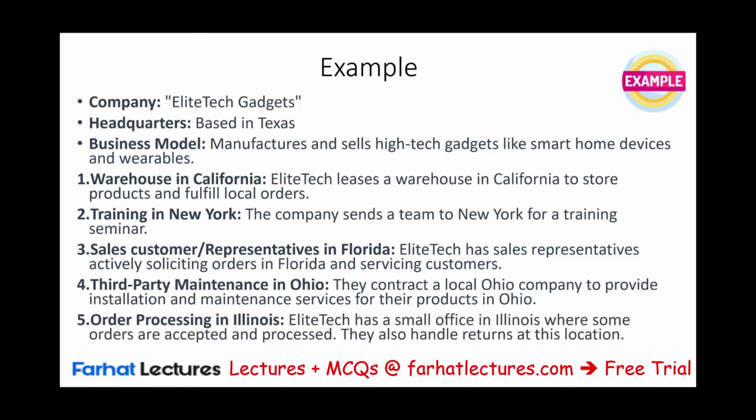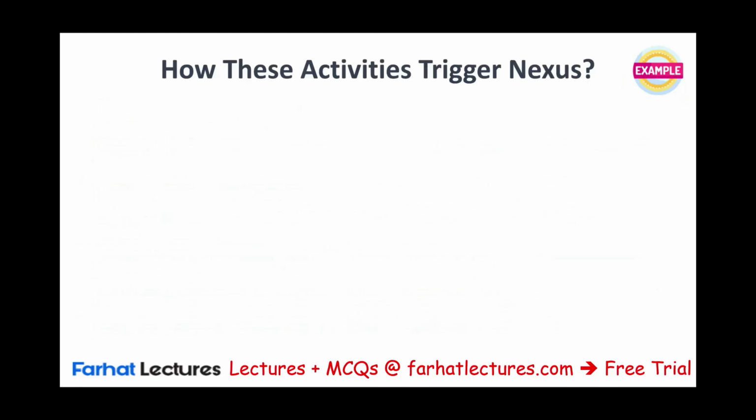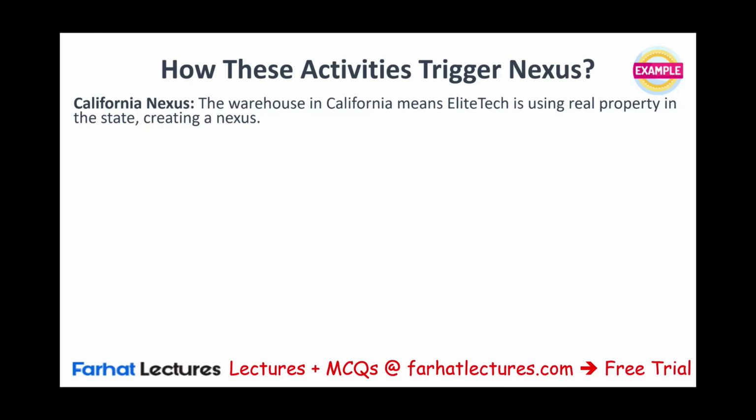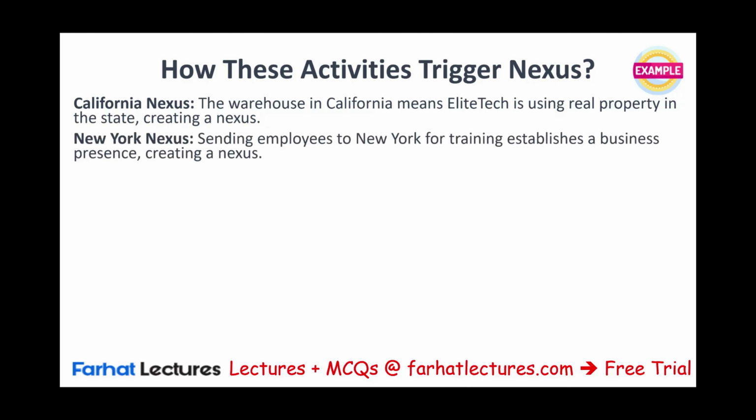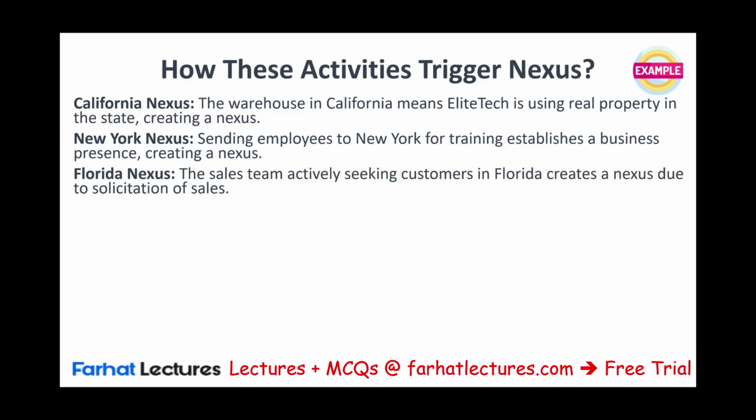And they have order processing in Illinois. They have a small office in Illinois where some orders are accepted and processed. They also handle returns at this location. Okay, let's see how these activities trigger nexus. Well, guess what? California, we have a warehouse. That creates a nexus for us. In New York, we send employees for training. It created a nexus. In Florida, we have a sales team seeking sales and servicing customers.